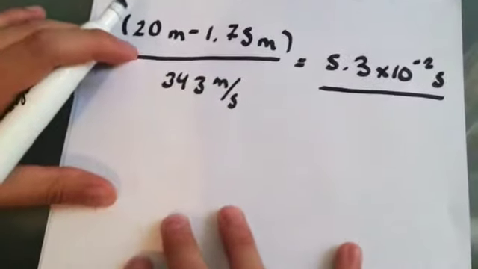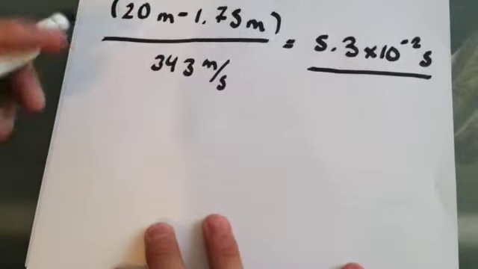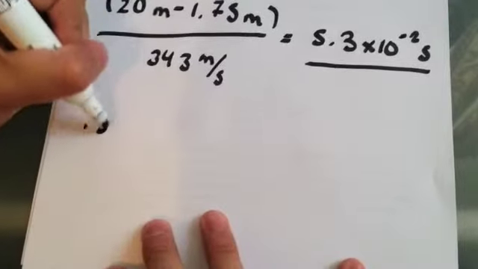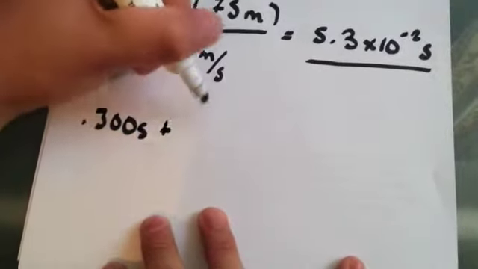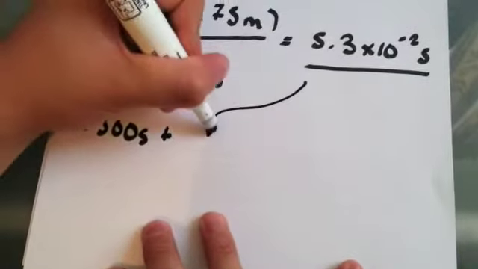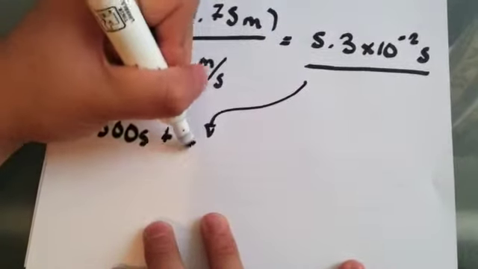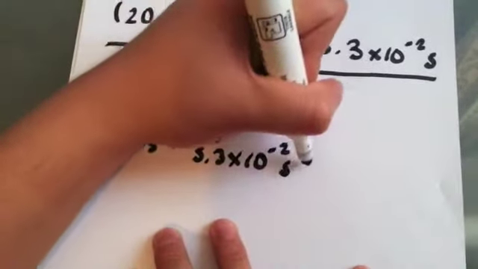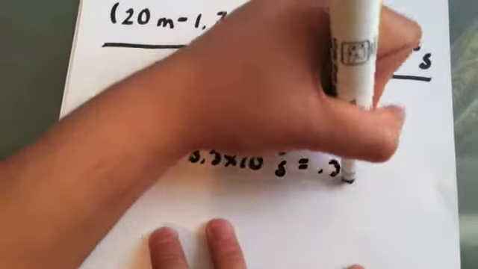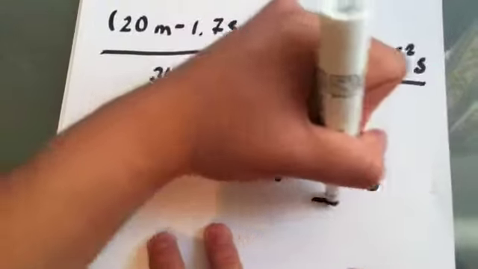This is a simple isolation of the velocity formula, and we obtain 5.3 times 10 to the minus 2 seconds. As a next step, we have to calculate the difference of times.